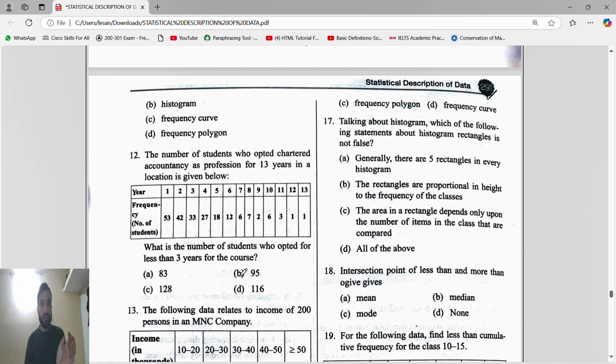If it is correct, it's correct. If it is wrong, you have to explain why it is wrong and which will be the correct answer. That is interpretation, where you have to explain. So for analysis and interpretation, we don't have any part. We have only the part for the collection and the presentation of data.